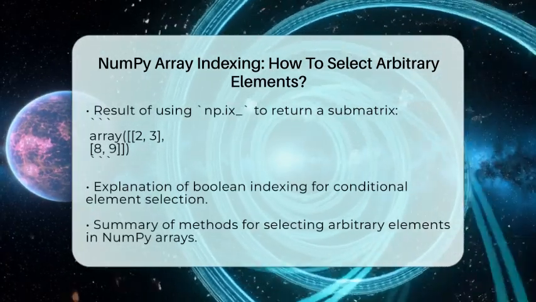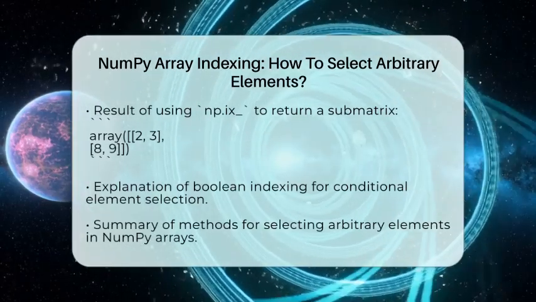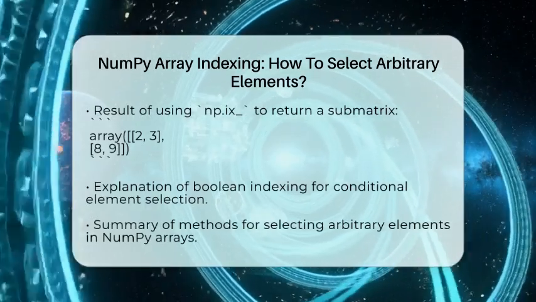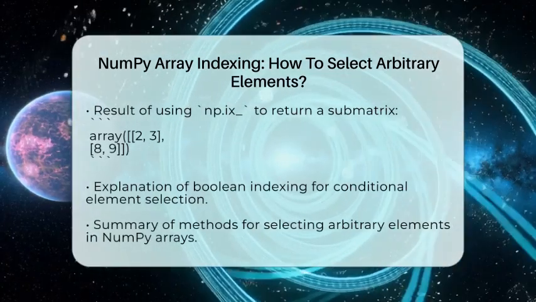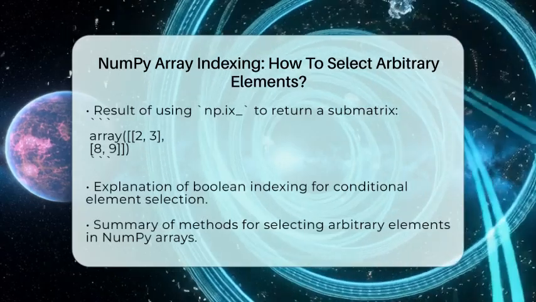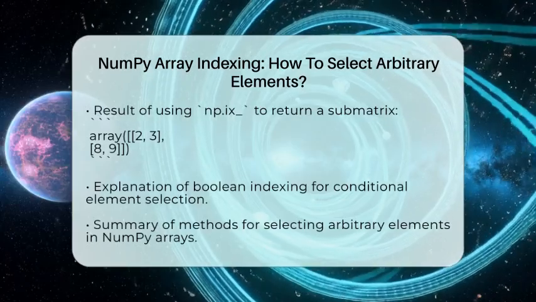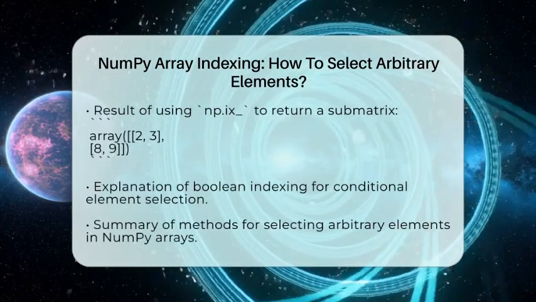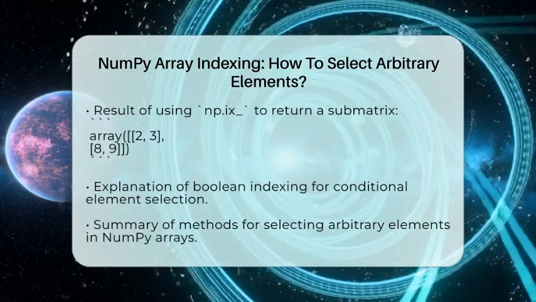To summarize, selecting arbitrary elements in NumPy arrays can be done in several ways. For one-dimensional arrays, you pass a list of indices. For two-dimensional arrays, you pass arrays of row and column indices. You can also use np.ix_ for submatrices and Boolean indexing for conditional selections. These methods give you flexibility when working with data in Python programming.